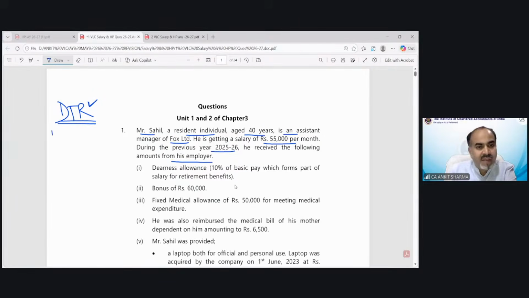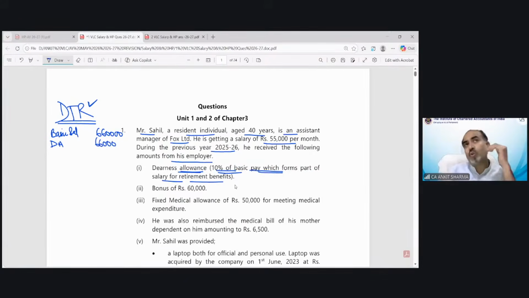And the basic salary first point, 55,000 per month, so the yearly salary would be 6,60,000. Dearness allowance, this is a very important thing. We have to say 10% of basic pay, which forms part of salary for retirement benefits. So my dearness allowance is 66,000.